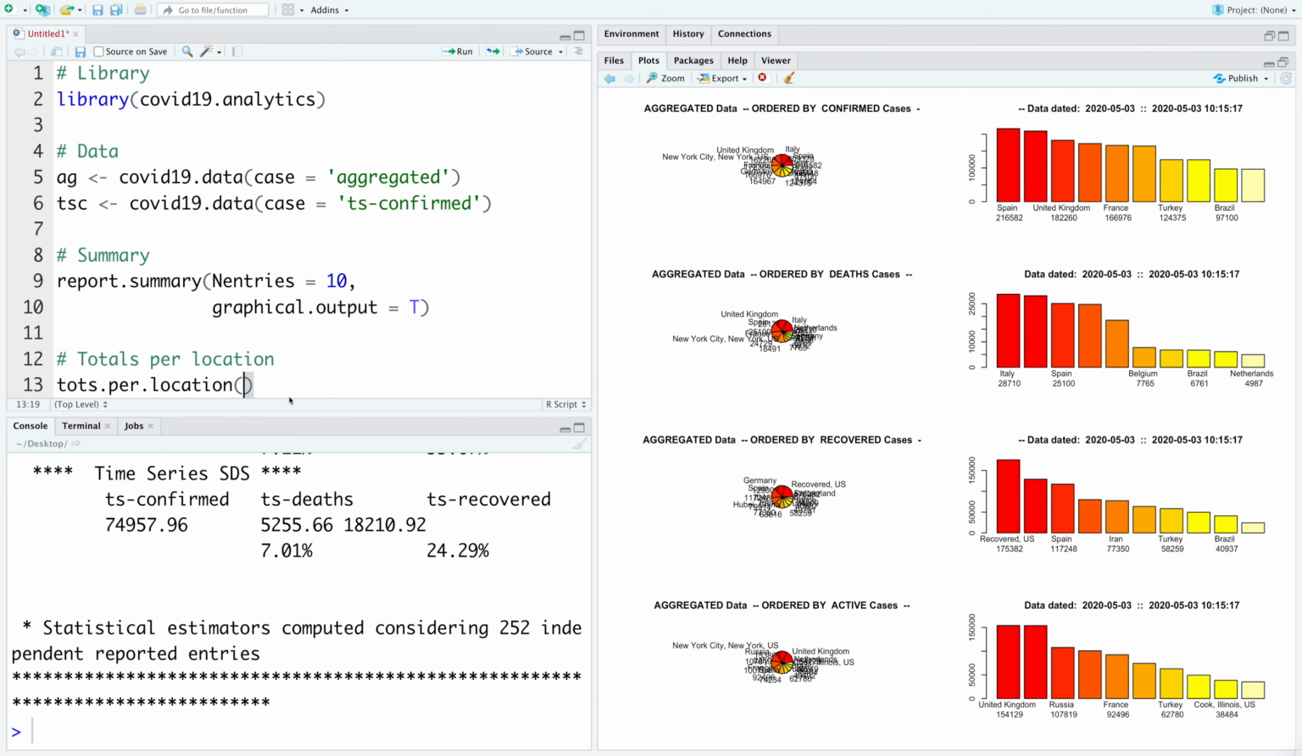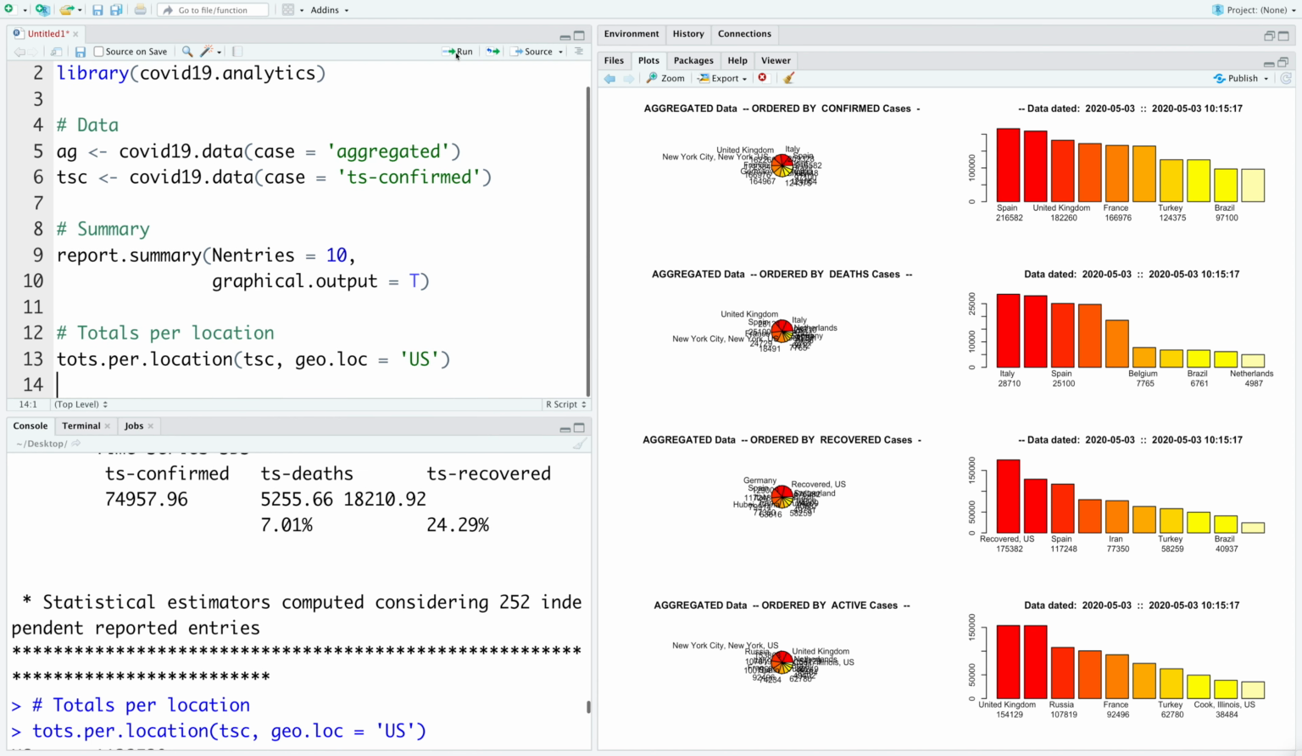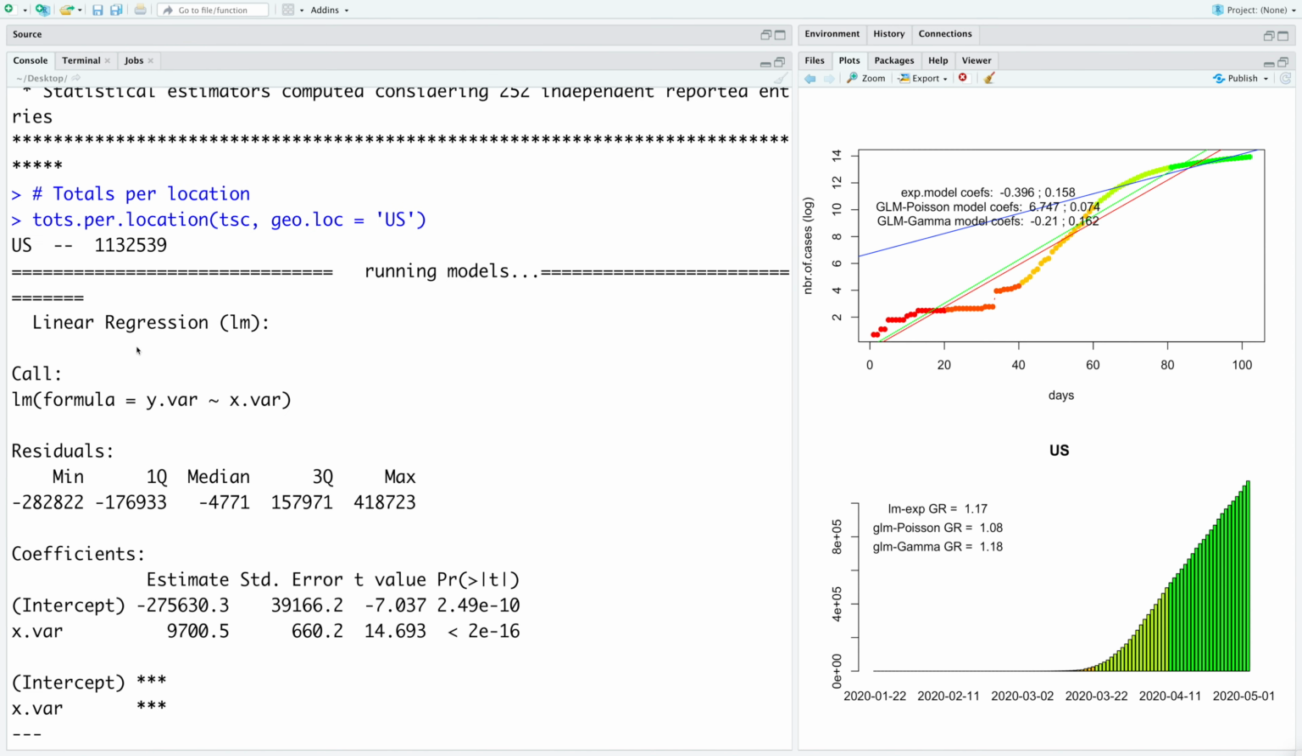So for totals per location, we can use a function tots.per.location. Let's use this TSC that we had created. We can also specify geographic location. So let's say US. Under running models, you have linear regression model.